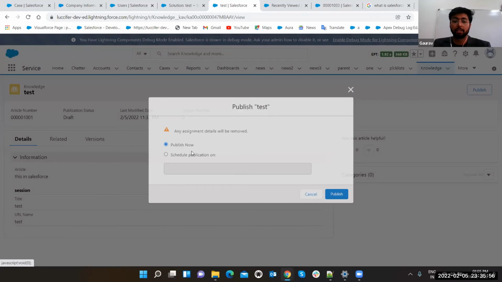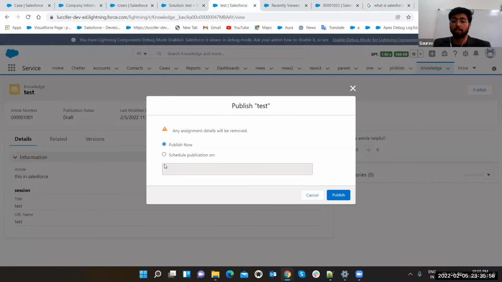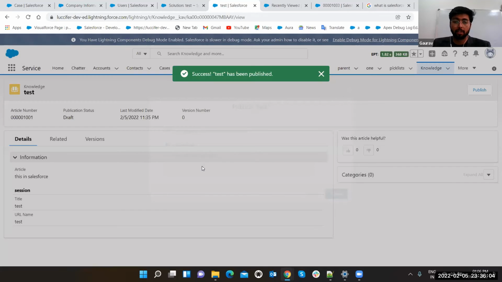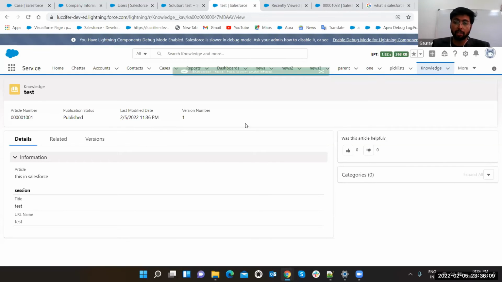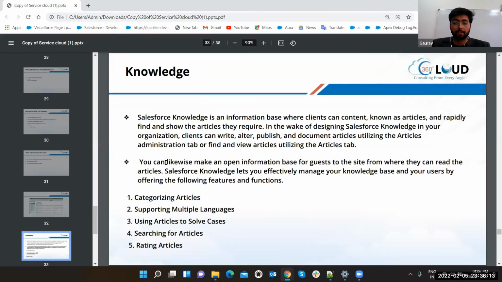So make it published. Publish now, or schedule, publish on. You can also set the schedule to make it live at so and so time or so and so date. Publish now, publish. After completing it, you definitely have to publish it. Then only you can use it.